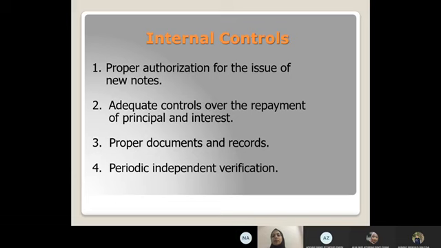The third one is proper documents and records. This includes subsidiary records and control over blank and paid notes by an authorized person. Paid notes should be cancelled and returned under the custody of an authorized official. And the last one is periodic independent verification, which is the details of notes payable records should be reconciled with the general ledger and compared with the notes holder records.